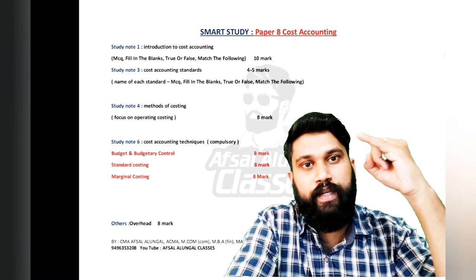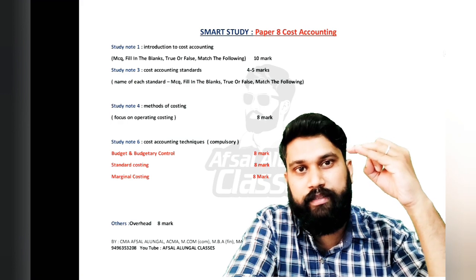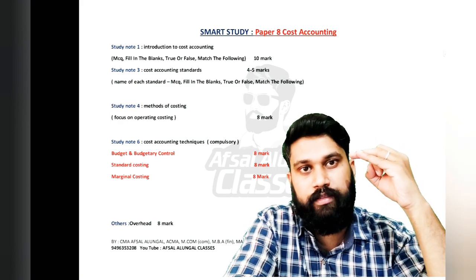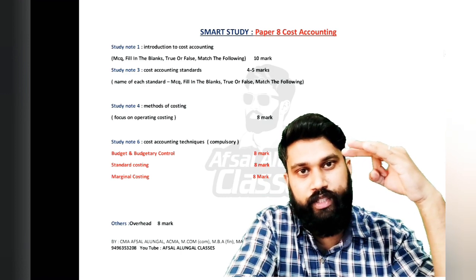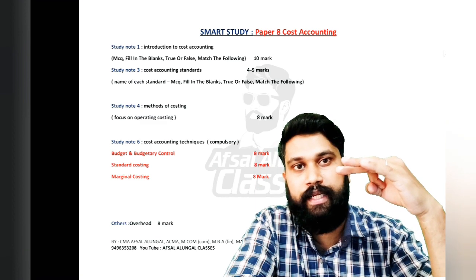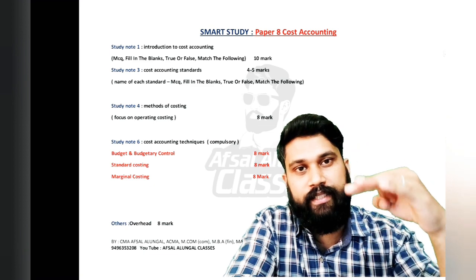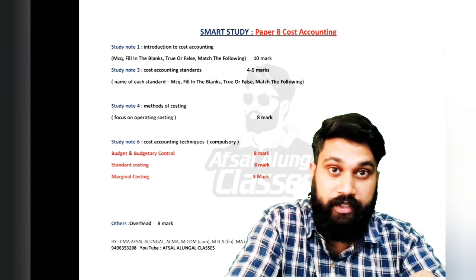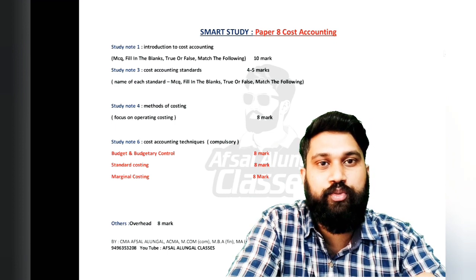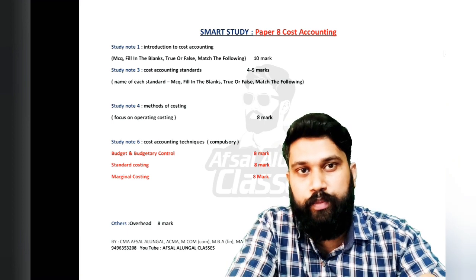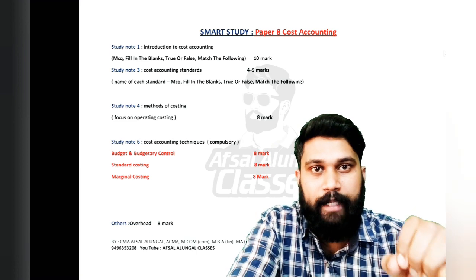So from Study Note 1 you will get 10 marks approximately. From Study Note 3 you will get 4 to 5 marks. Then 10 plus 4, 14 marks. Then from Study Note 4, operating costing, if the question comes, you will get 8 marks, that is 14 plus 8, 22. Then from Cost Accounting Techniques, there are 3 chapters: marginal costing, standard costing and budget and budgetary control. You will get 8, 8, 8, that is 24. So total 22 plus 24, 46 marks you will get from studying only these chapters.